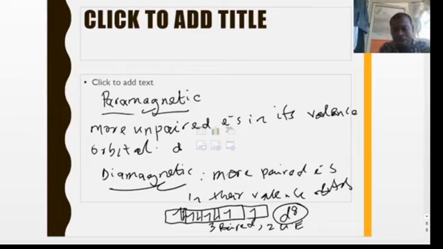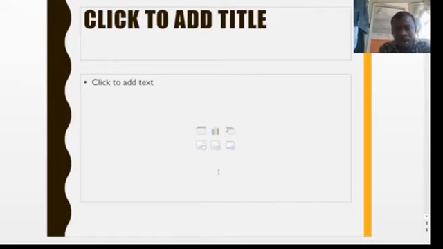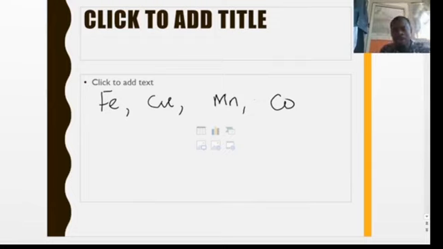So let's look at a few examples and consider which one is paramagnetic and which is going to be diamagnetic. Now let's take a look at some of these elements like Fe, Cu, what else, Mn, and maybe Co. Let's take a look at this and let's see if they are going to be paramagnetic or diamagnetic.